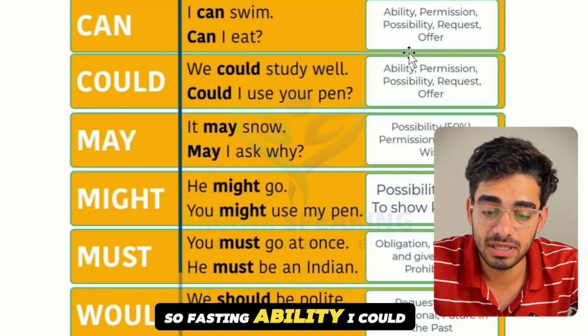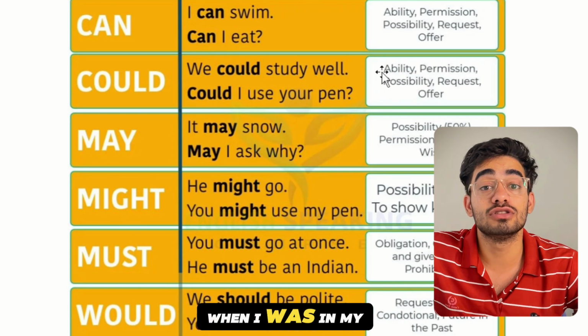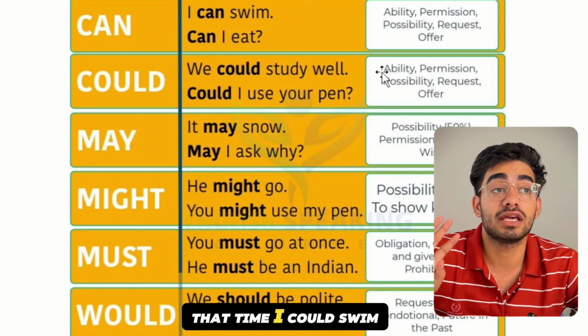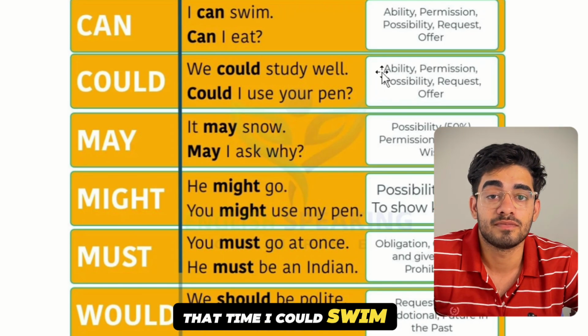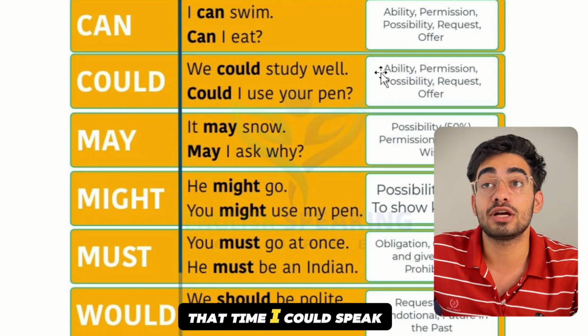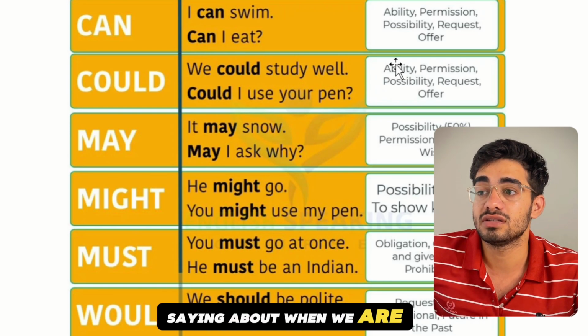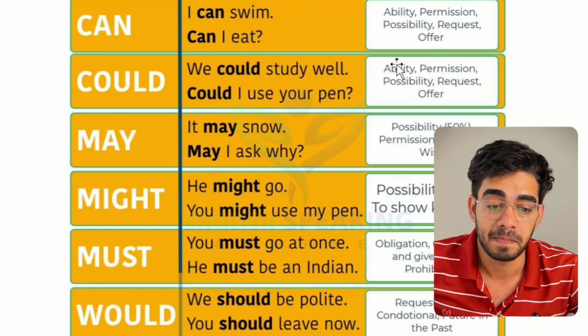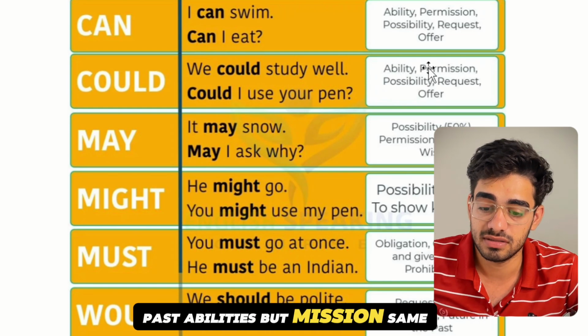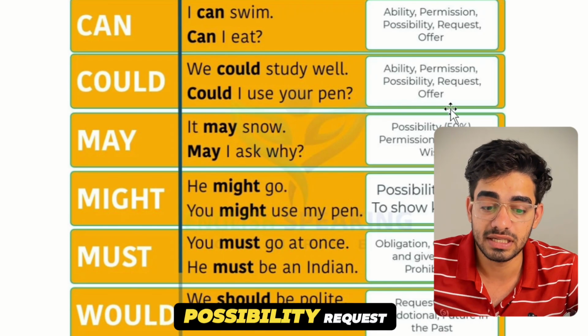So first thing, ability. I could. When I was in my childhood, I could swim. When I was in school, I could speak English. So when we are talking about our past abilities, permission is the same, possibility, request, offer.